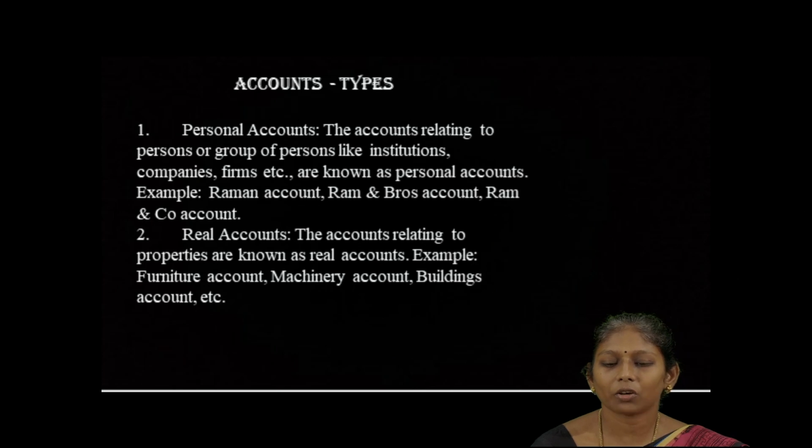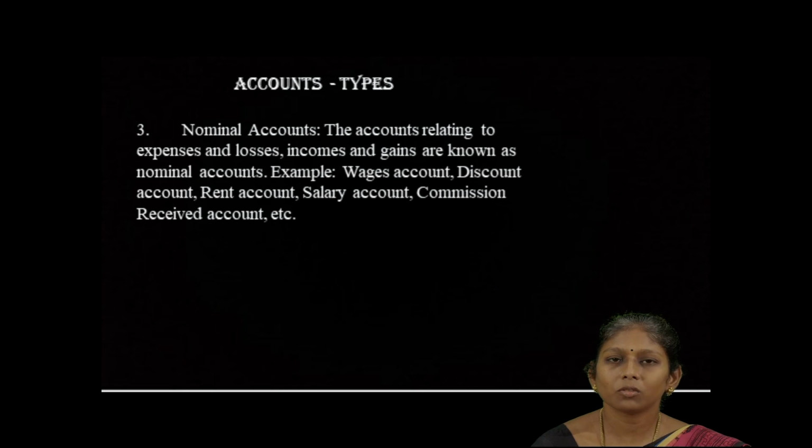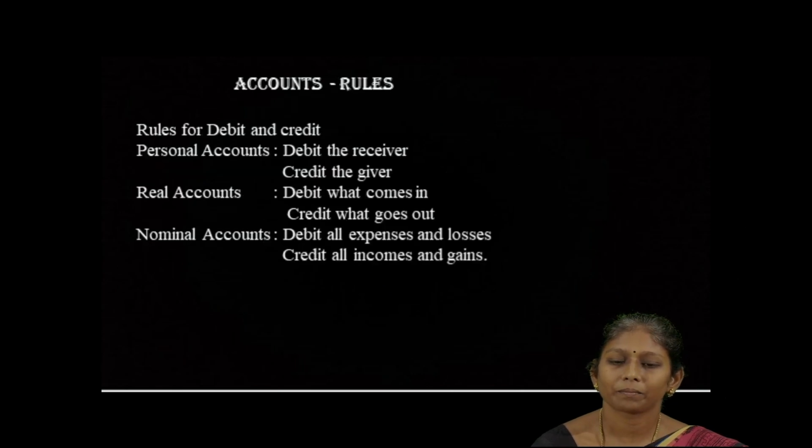Next one is real account. Accounts relating to properties are known as real accounts. Example, furniture account, machinery account, buildings account, etc. And the third one is nominal account. The accounts relating to expenses and losses, incomes and gains are known as nominal accounts. Example, wages account, discount account, rent account, salary account, commission receipt account, etc.